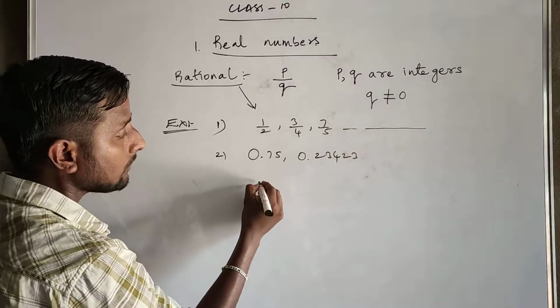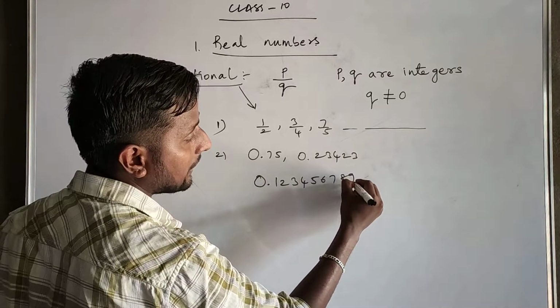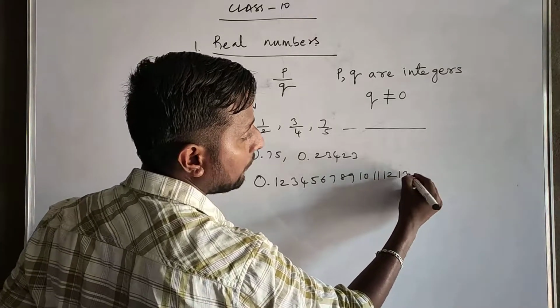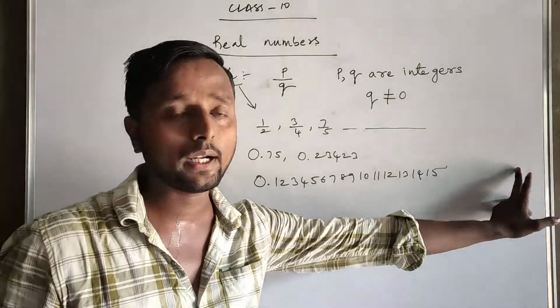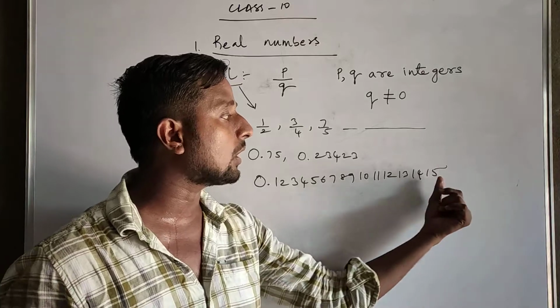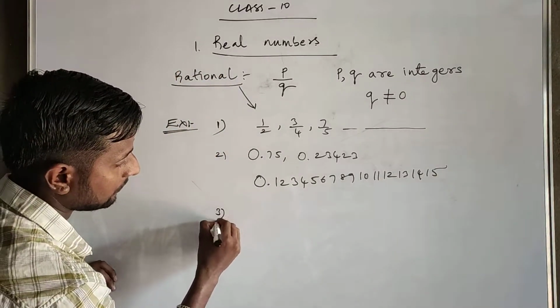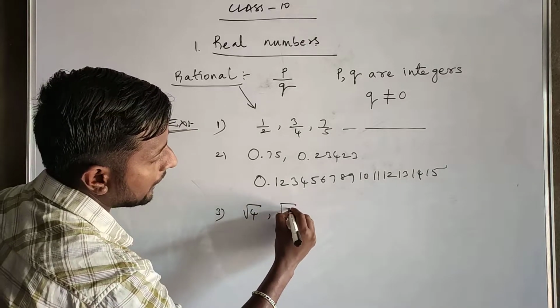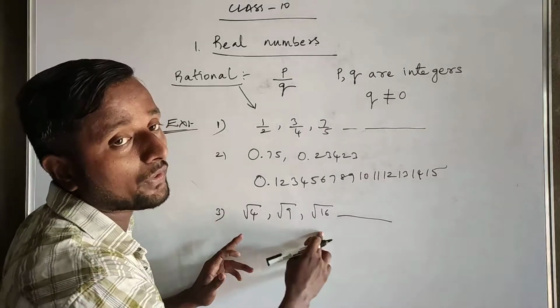Then 0.123456789101112131415, whatever. Again, I didn't put any 'so on' symbol, correct? So it is also a terminating decimal, because after the decimal the digits are countable. Up to here only we can count. Next, root 4, root 9, square root of 9, square root of 16. These are also rationals because they are perfect squares.